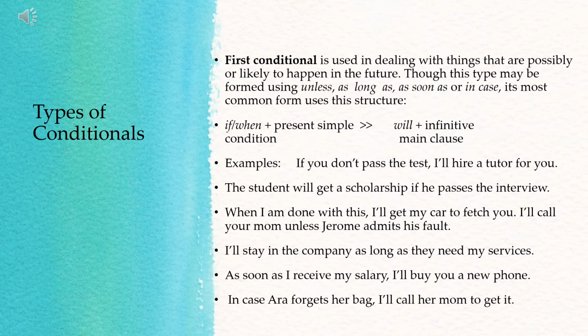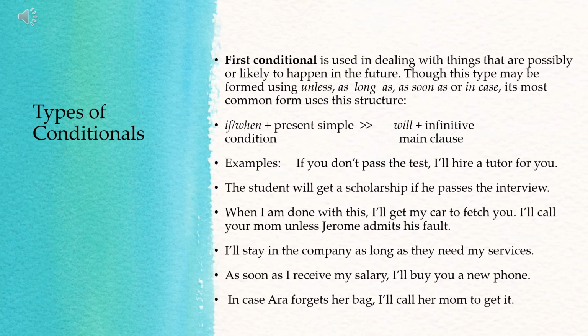If you don't pass the test, I'll hire a tutor for you. You have there the condition, if you don't pass the test, in the simple present tense, don't pass. Then what will be the consequence? The main clause, I'll hire a tutor for you.